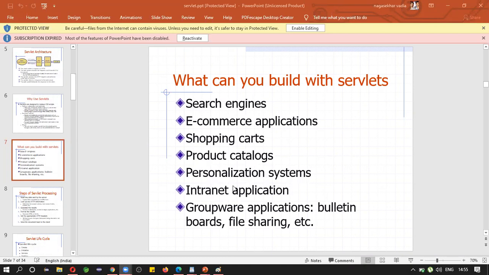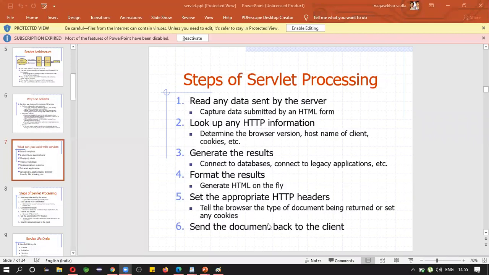Do you know the meaning of intranet application? Every bank is maintaining some software, right? So that software is only available to them. No one can interact with their applications without any permissions. So group applications, file sharing, these kinds of applications you can develop by using servlets. Even the big Hadoop technology is developed by using Java. Even Android is designed based on Java.